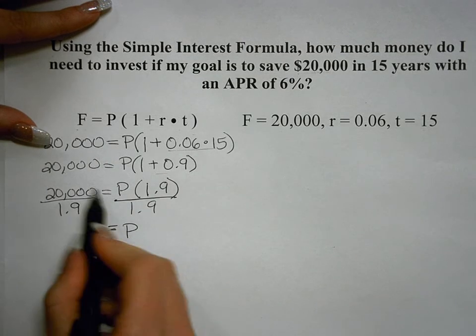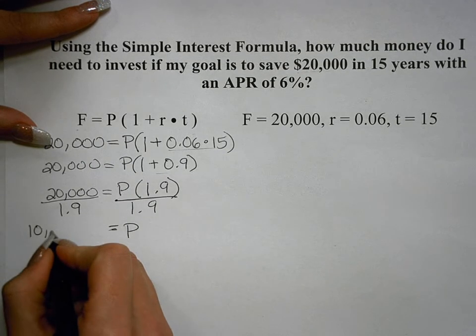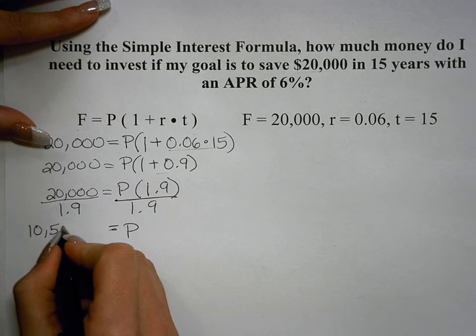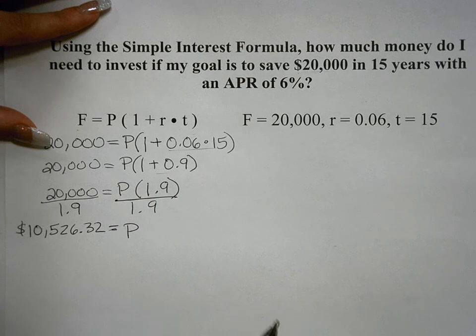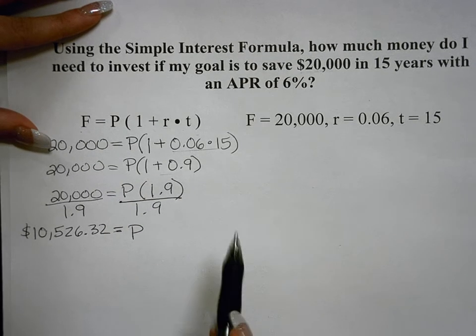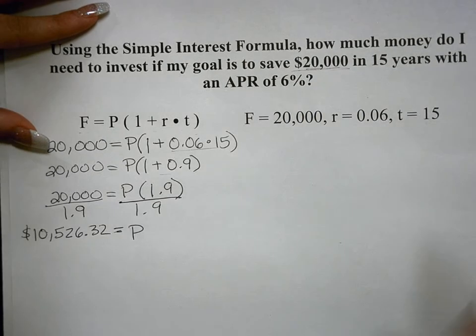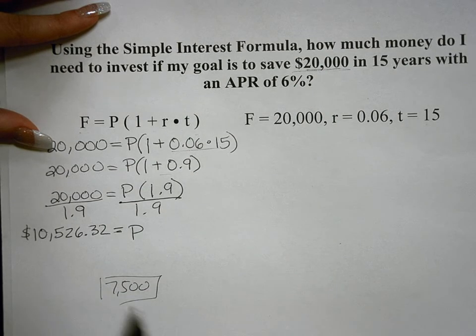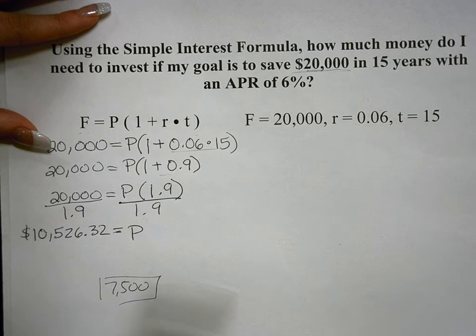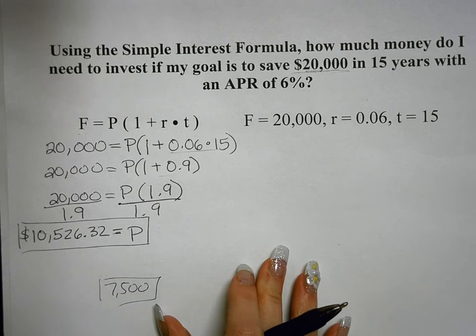The next thing I need to do is just go 20,000 divided by 1.9, and what that ends up being is $10,526.32. So that's what my initial principal needs to be, if I'm using the simple interest formula and my goal is to save $20,000 in 15 years. Right now I have $7,500, but that's not going to do it. That's not going to be enough. I'm going to actually have to increase that by, it looks like, about $3,000 in order to achieve my goal. So this is what my present value of money I need to invest is.